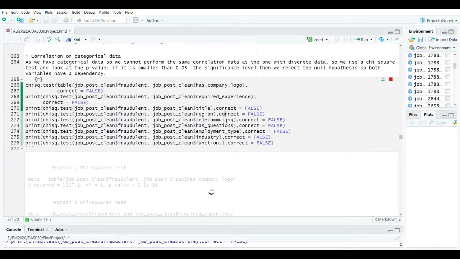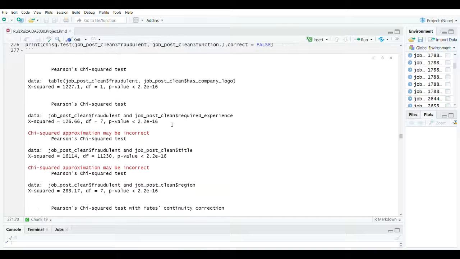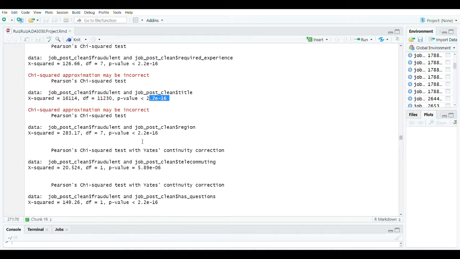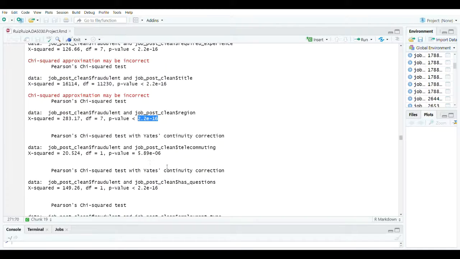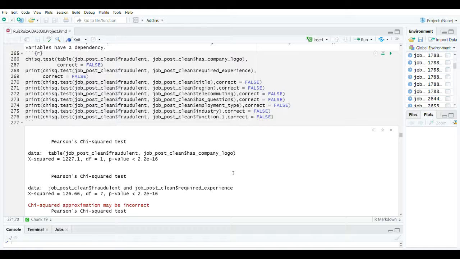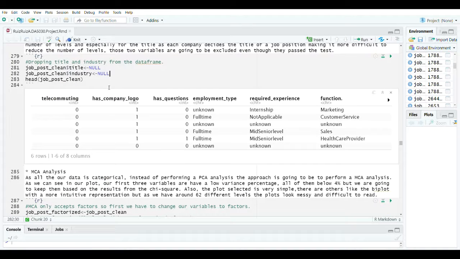Here in the chi-square test, we can see that the p-values are really low, and this is telling us that our data is highly correlated. So there is no option to choose the ones that are not correlated and take them out of our dataset.